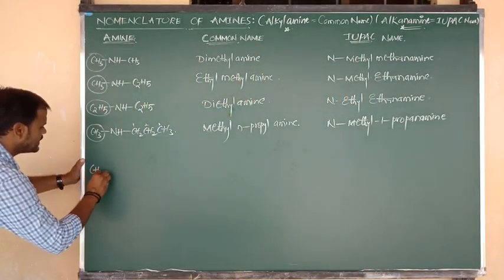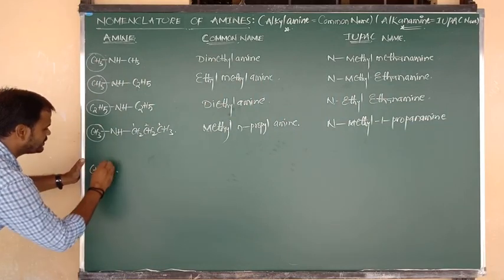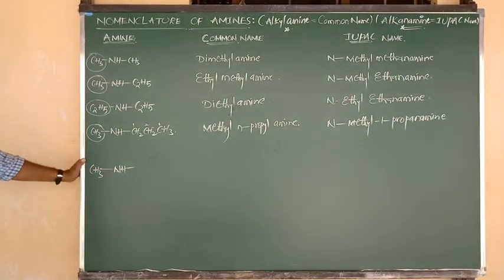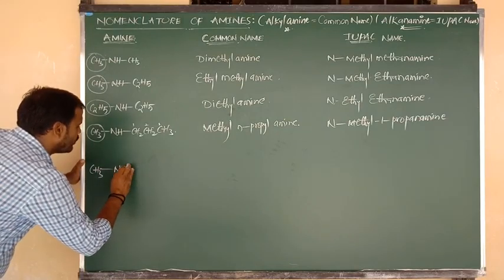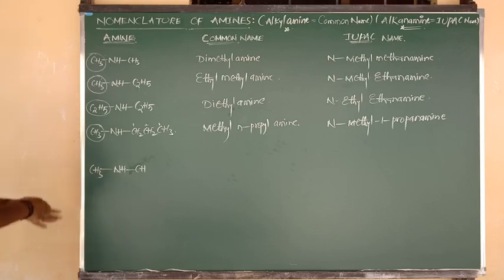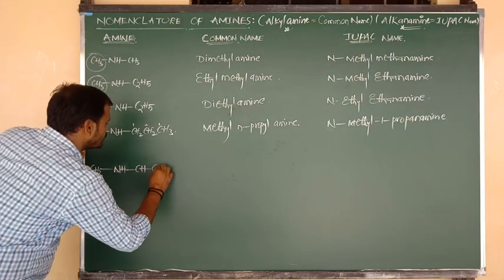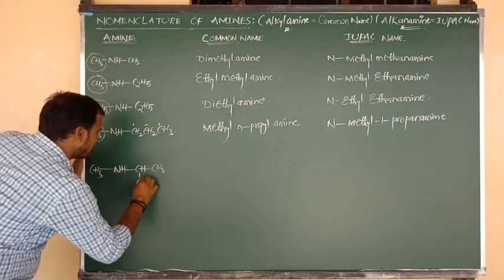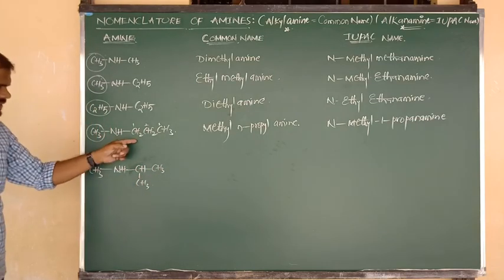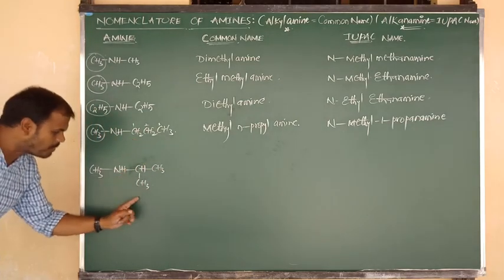So here let me consider another example. Suppose CH3 bonded to NH, and NH bonded to another group. Suppose you consider CH, and that CH is connected to CH3 and CH3. Here methyl, methyl: this is N-propyl and this is isopropyl.